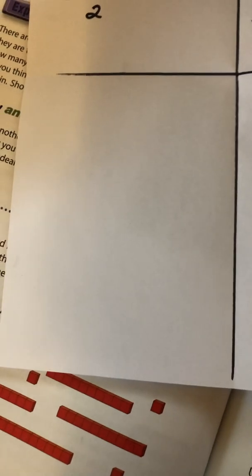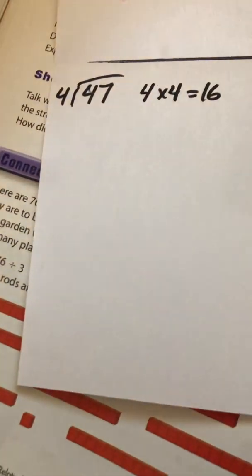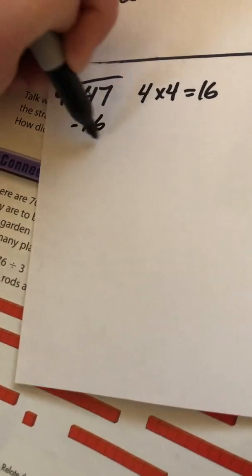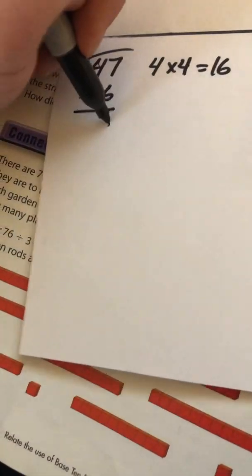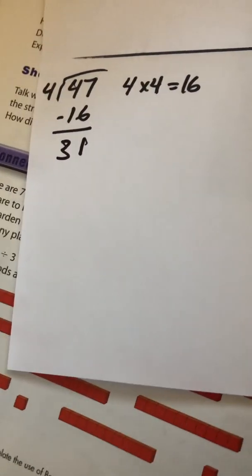Maybe I will have this time 47 divided by 4. Okay, well, what do I know? Well, I know that 4 times 4 is 16. So I can subtract 16 right away. 7 subtract 6 is 1. 4 subtract 1 is 3. I still have 31 remaining.